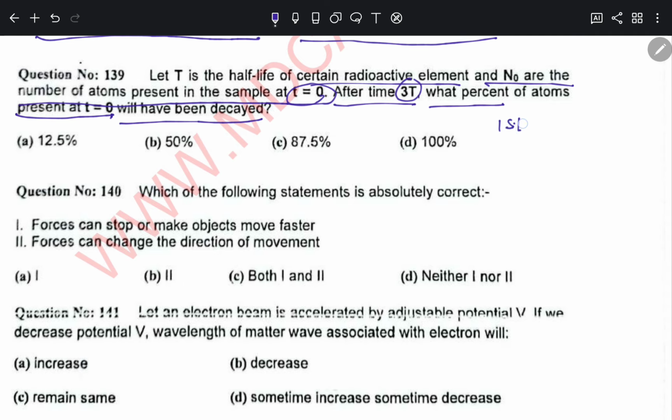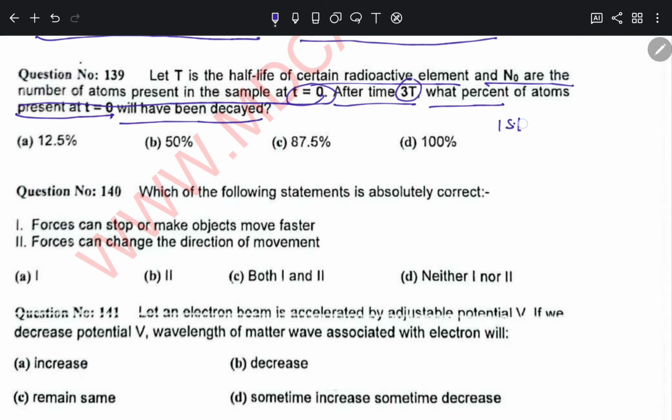Question number 141. Let an electron beam be accelerated by an adjustable potential V. If we decrease potential V, the wavelength of matter waves associated with the electron will decrease, increase, remain the same, or sometimes increase and sometimes decrease?